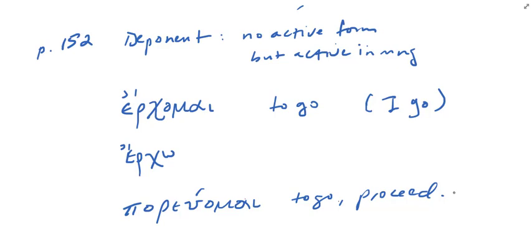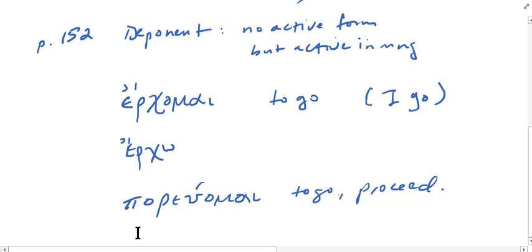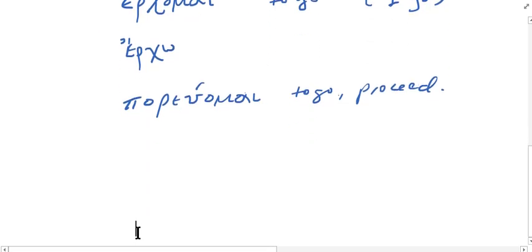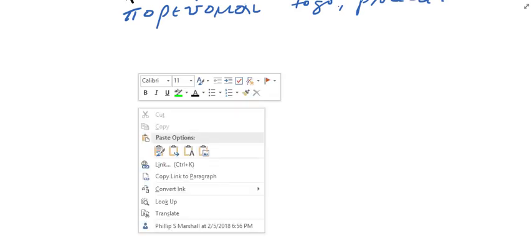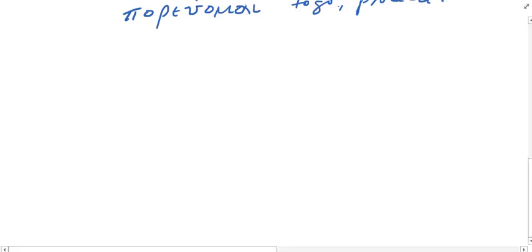Okay, so we have looked at most of the forms here in the chapter. One other thing to discuss, and this is on page 153, is the matter of contract verbs.